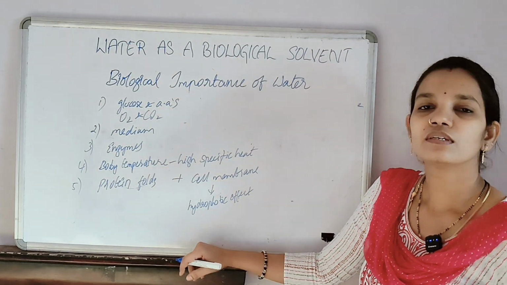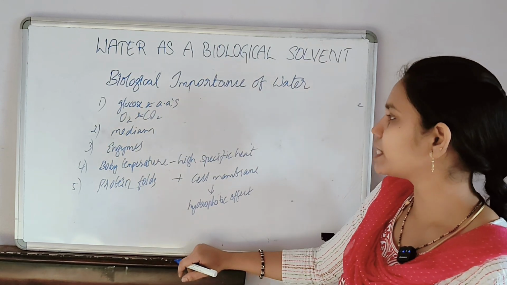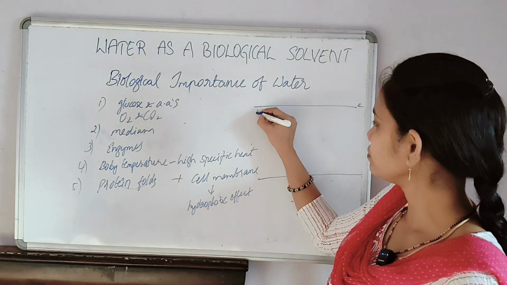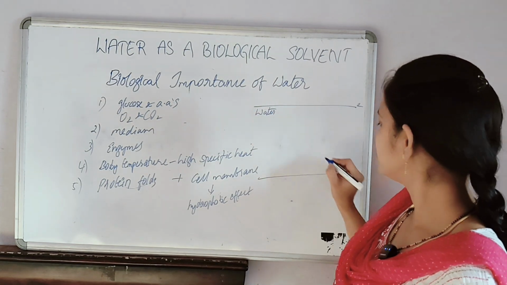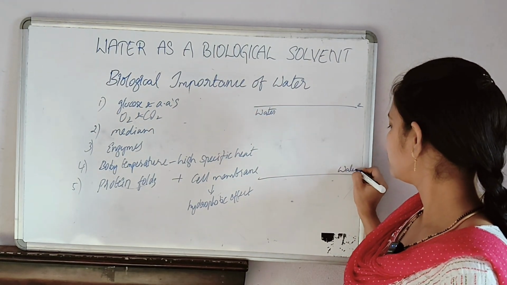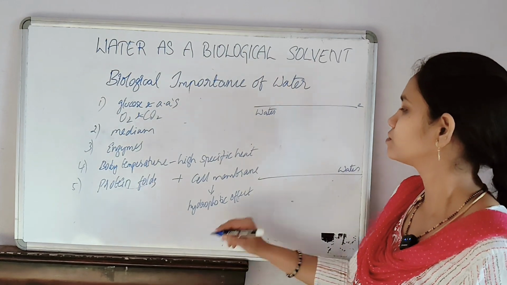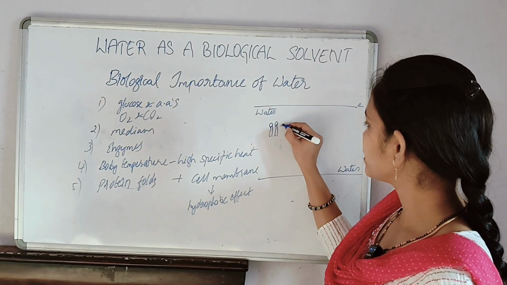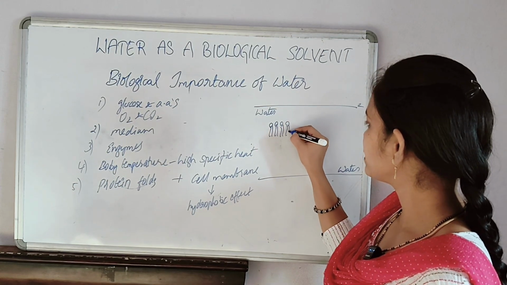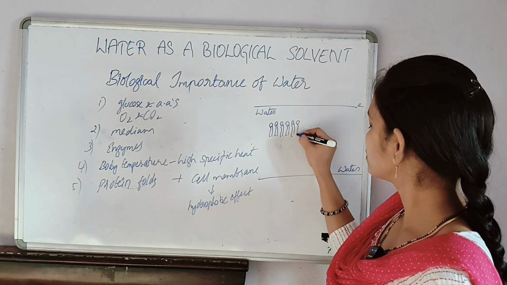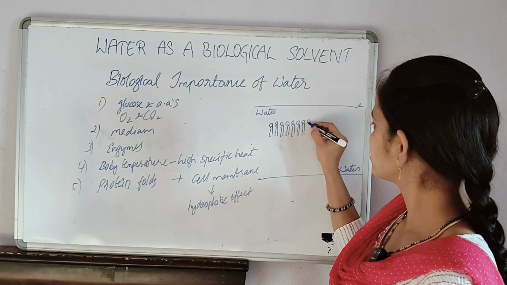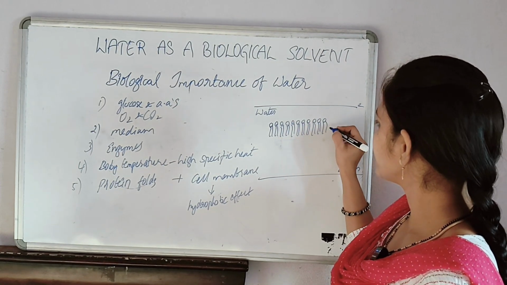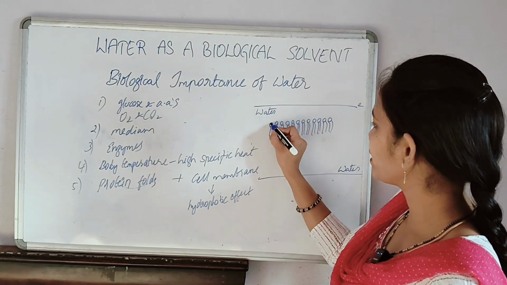For example, in the cell membrane, if you see, phospholipids arrange themselves forming a lipid bilayer.